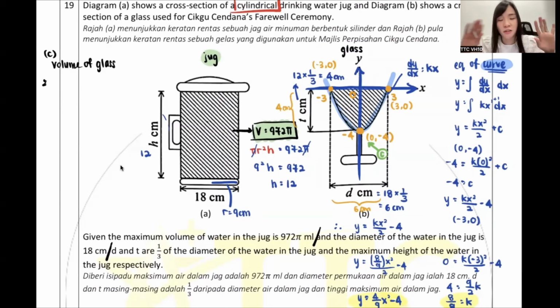But this one, they never tell you the shaded region. They just say find the volume of the glass. Do you still remember just now whenever we find volume, the questions will tell you rotate where to decide whether using dx or dy? But this question, do they tell you? No. So everything, they never tell.